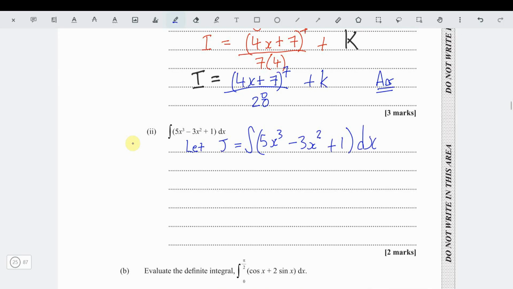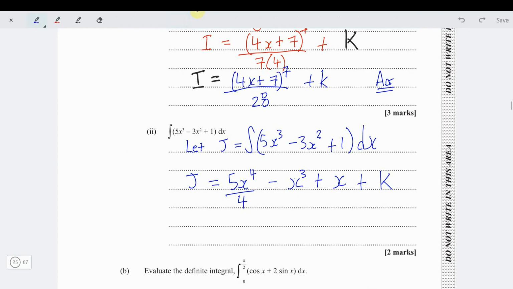So what we're saying then is j is equal to add 1 to the power, 5x to the 4, divide by the power 4, minus add 1 to the power, that's 3x cubed over 3. But instead of writing 3x cubed over 3, that looks ridiculous. Just write minus x cubed. And then plus 1, when we integrate 1, we get x. Then remember to put plus your constant of integration, k. So that's your answer. Please don't write 3x cubed over 3 and then do the division. Save yourself the time, man, right? It's just 2 marks. Don't stress yourself. That's your answer.